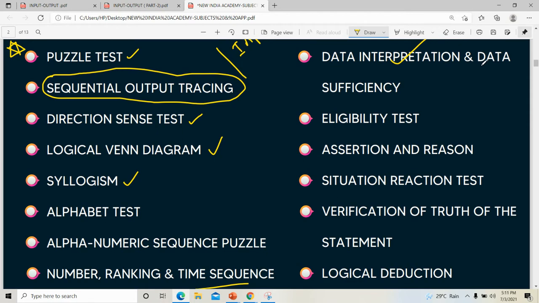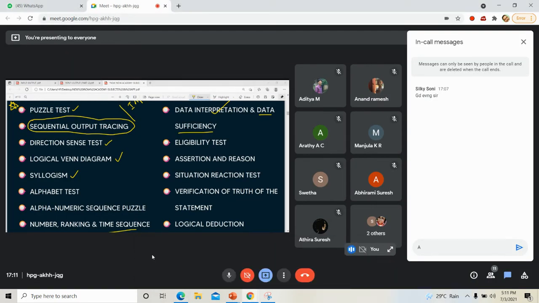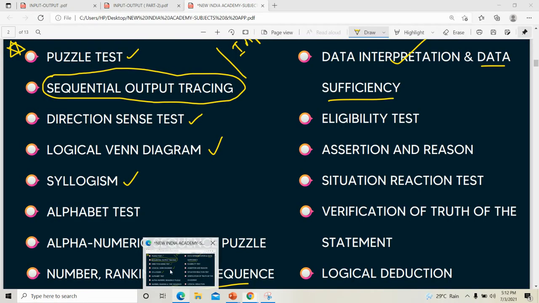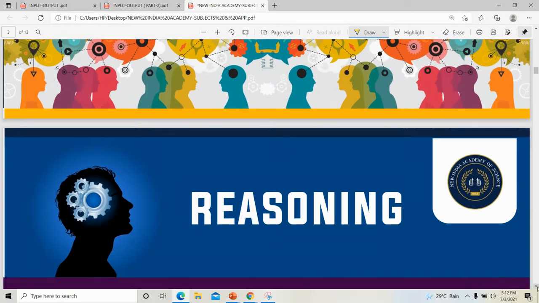Then data sufficiency is also another thing. They will give some data and some conclusion. Is that particular data necessary for finding a particular conclusion? That may be the question. They will give data, and for finding a particular conclusion, they will ask which data is sufficient, or whether it is sufficient. I will explain each and everything in detail when we take that topic. I am just giving a brief about verbal reasoning.